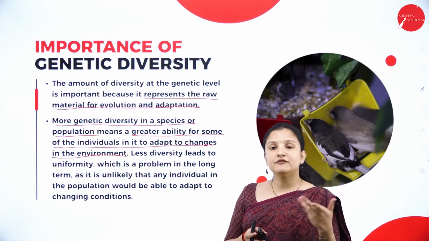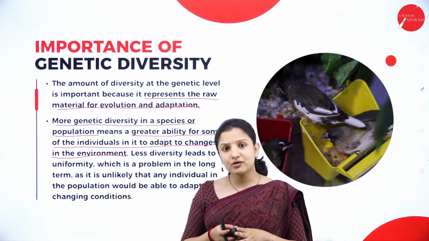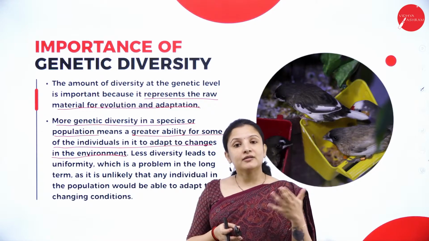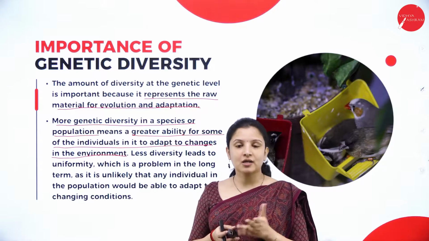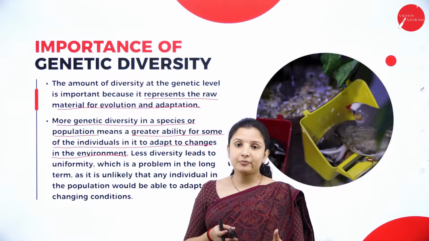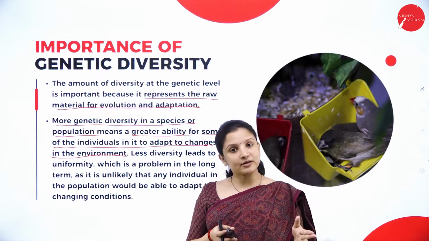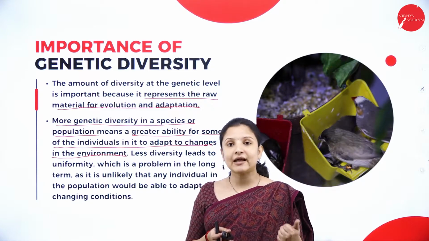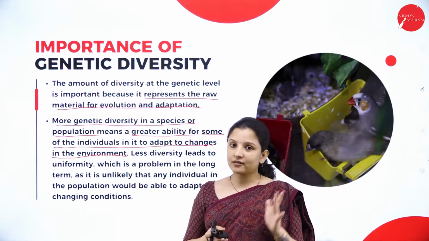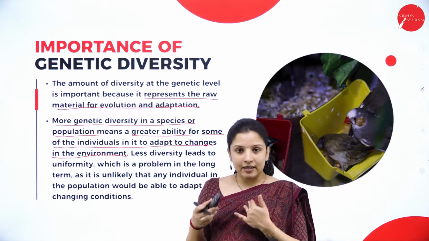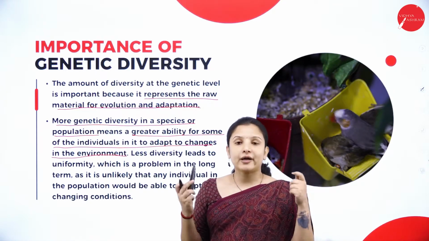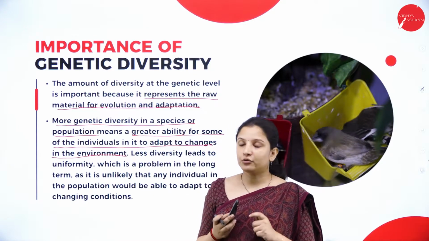Or for example, frogs. It is enough for the frogs to have just gills, right? But they also have a moist skin. They also have lungs for respiration. Why? Because frogs are capable of living on land. So when they are on land, they can respire through skin and through lungs. When they are in water, they can respire through gills. So that is how organisms alter their genes in order to adapt to that particular environmental condition.